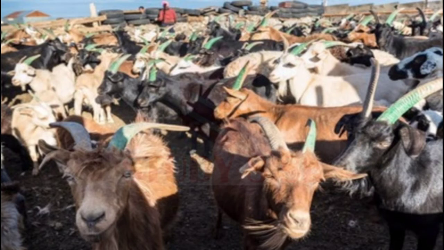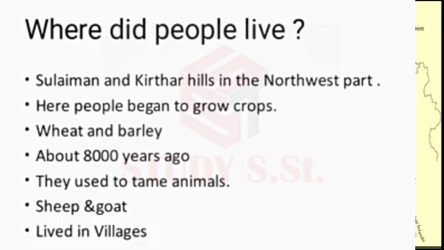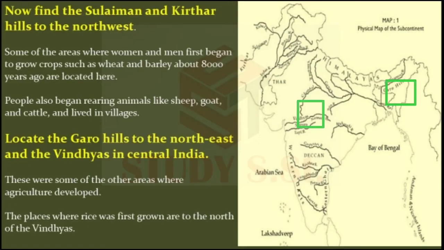Actually, cattle are all the animals which are herbivorous and provide milk. These are all reared by human beings. Sheep, goat, cow, all these animals are in the category of cattle. Got it? Now children, at that time these people used to live in villages, right? Now locate the Garo hills to the northeast and the Vindhyas in central India.